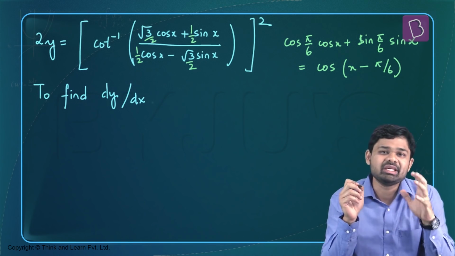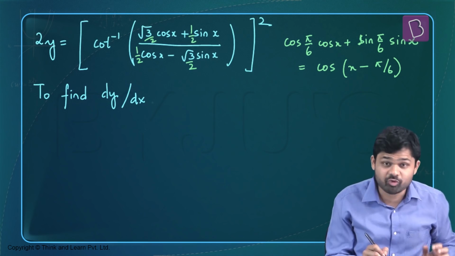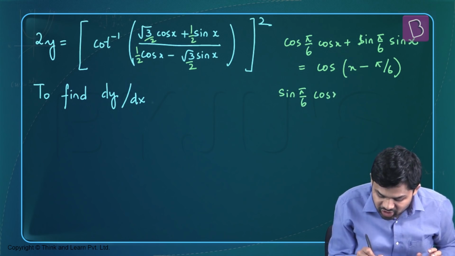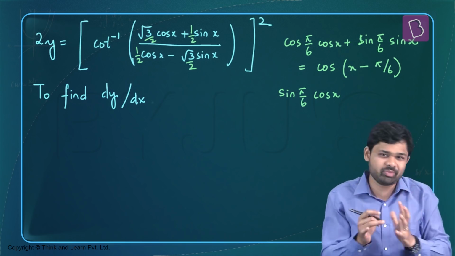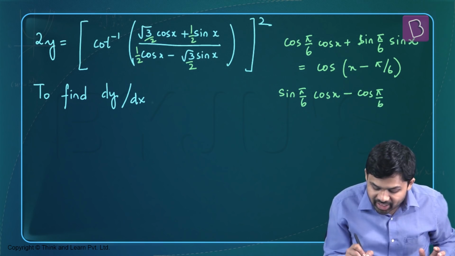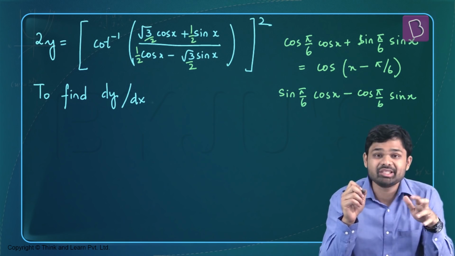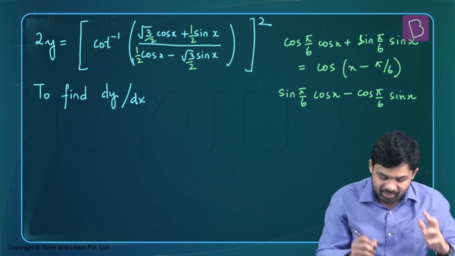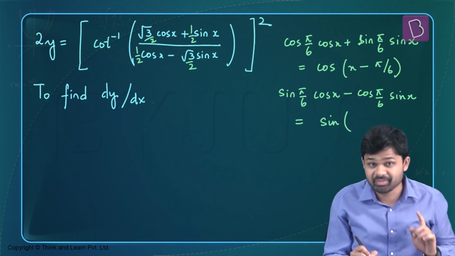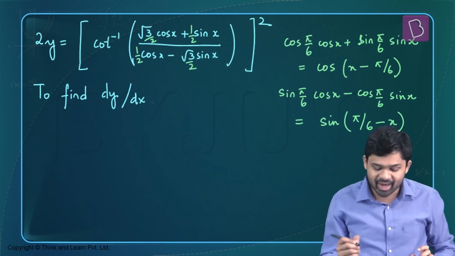Cos of a minus b is cos a cos b plus sin a sin b. So that's what this is. In the denominator, I have 1 half cos x, which can be written as sin pi by 6 cos x. I'm going to stick with pi by 6 and not pi by 3 because in the numerator I've used pi by 6. Minus root 3 over 2 is cos pi by 6 into sin x. So this is sin a cos b minus cos a sin b, which is nothing but sin of a minus b, which can be written as sine of, remember this is now not going to be x minus pi by 6, but it's going to be sine of pi by 6 minus x.